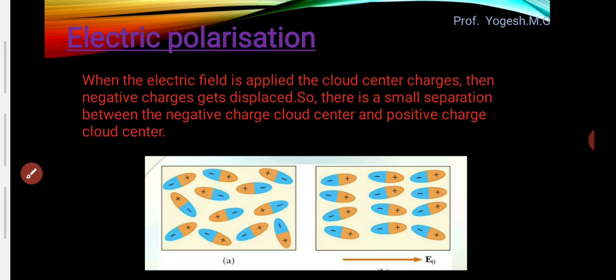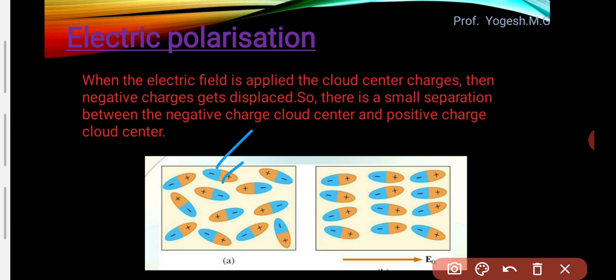So electric polarization means what? When the electric field is applied, the cloud center charges, meaning these plus and negative charges that were arranged in a zigzag way or randomly,